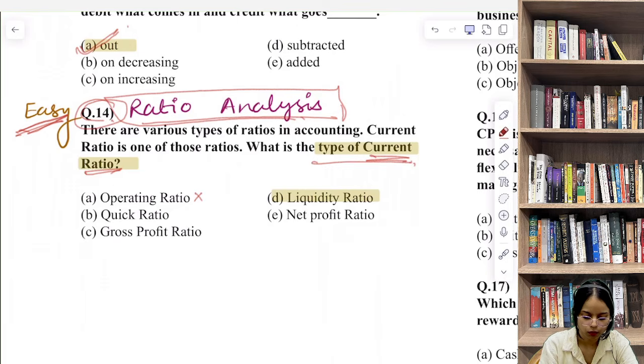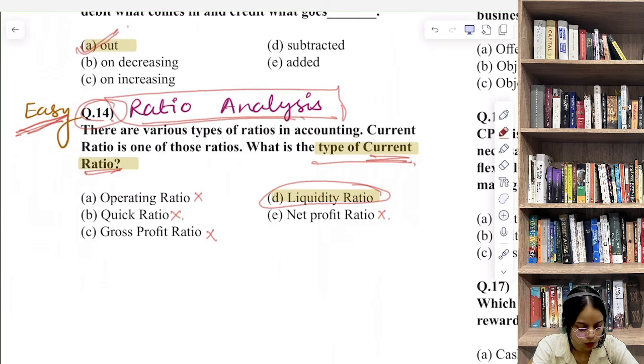Operating ratio? No. Quick ratio? No. Gross profit ratio? No. Net profit ratio? No. Liquidity ratio? Okay, liquidity ratio is your type of current ratio. So the logic here is very simple. The current ratio measures, क्या measure करता है, a company's ability to meet short term obligation, because current asset में हम क्या पढ़ते हैं, 1 साल के बीच में उनका कैश में कन्वर्जन हो जाएगा.